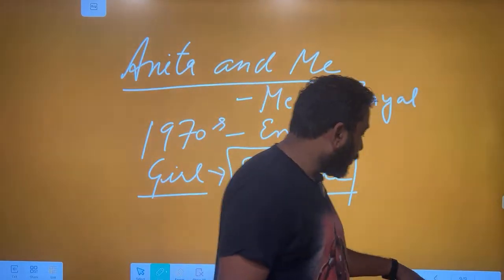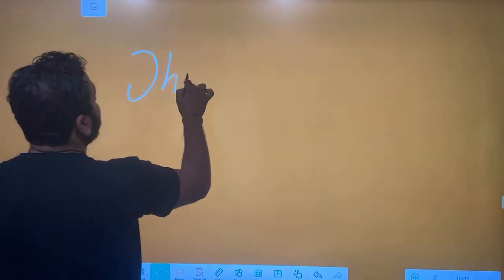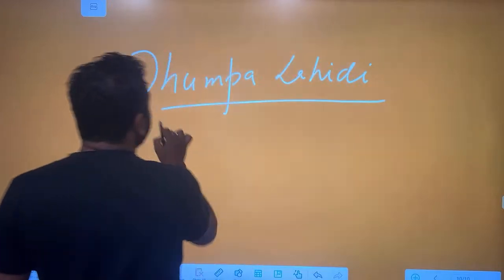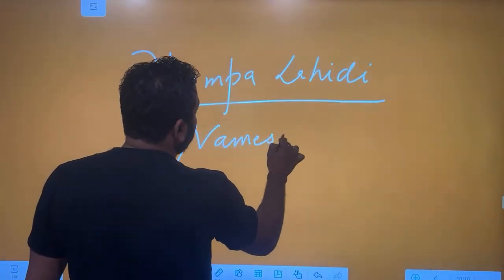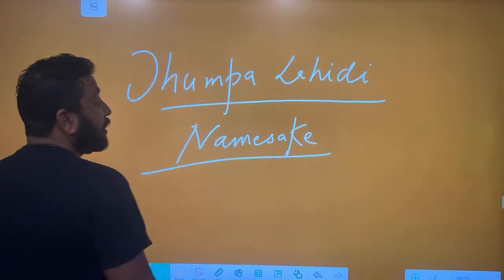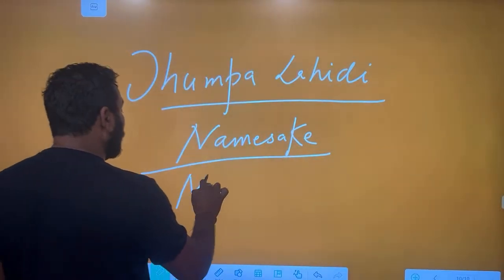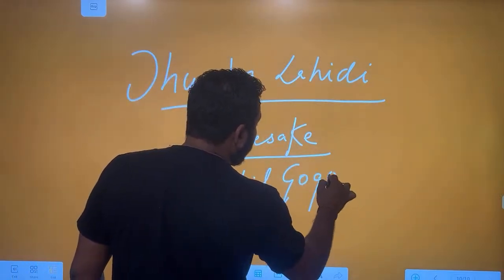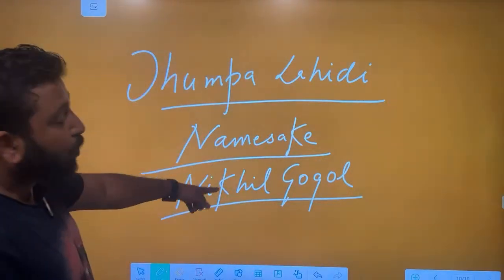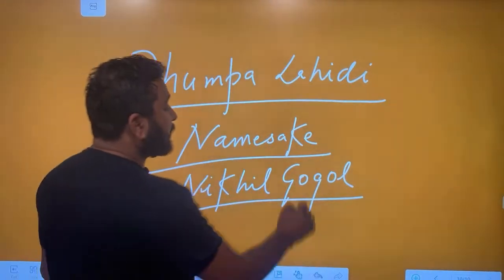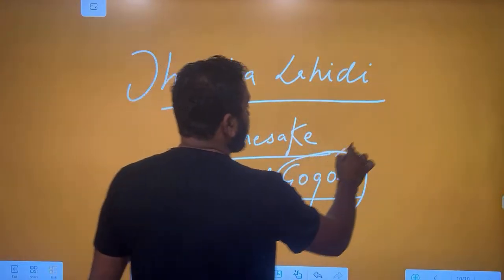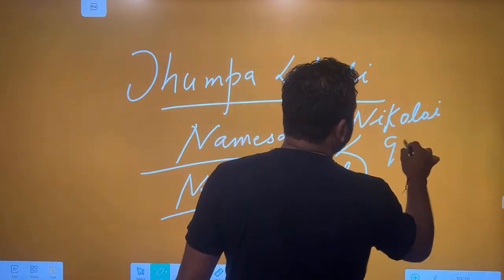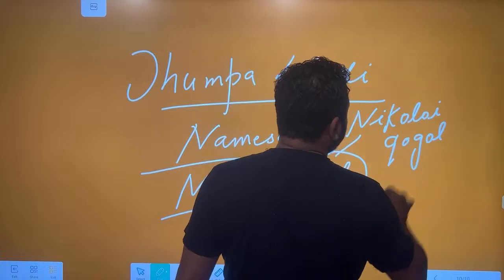Then we have another important work that you have to read by Jhumpa Lahiri. Famous work, The Namesake. Jhumpa Lahiri, real name Nilanjana Sudeshna. In The Namesake, we have an important character, Nikhil Gogol. There are a lot of post-colonial works which are very important. Read this because in this work, Nikhil Gogol is an Indian character who lives in America. His name Gogol is a reference to the Russian writer Nikolai Gogol.